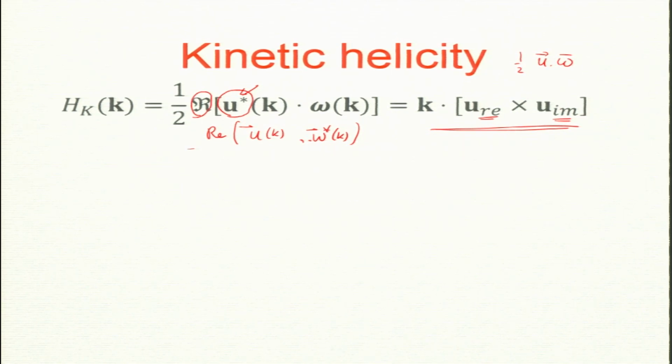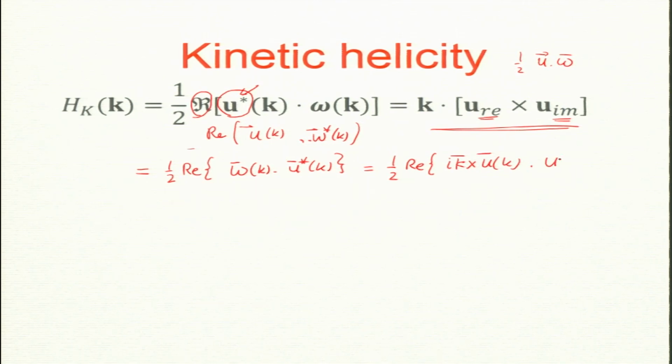Now, let me just go through the proof. It is quite straightforward, but just for completeness, let us do it. So, how do I do this? Half real part of omega_k dot u star of k. These are our vectors. Omega_k is i k cross u of k, dot u star of k. I just put that. Now, what about a cross b dot c?